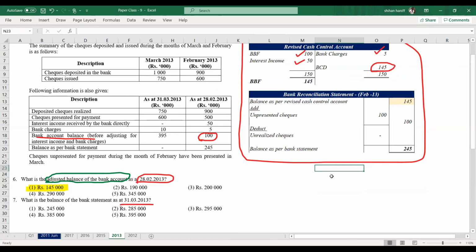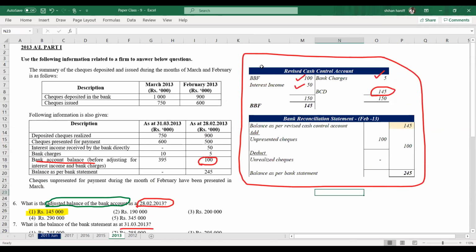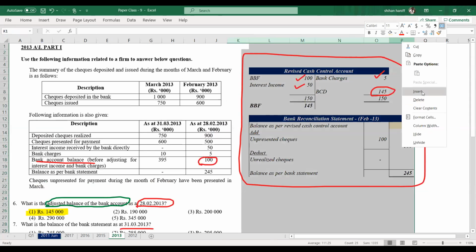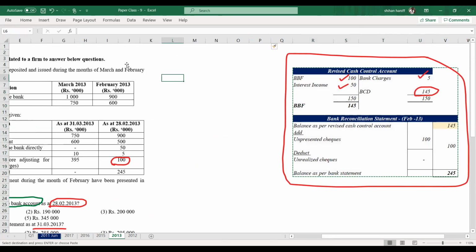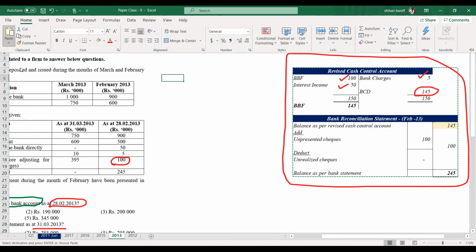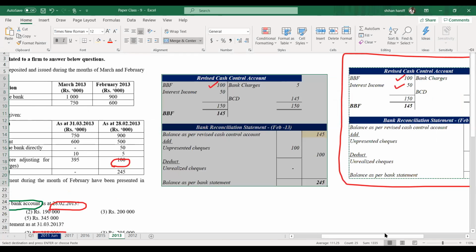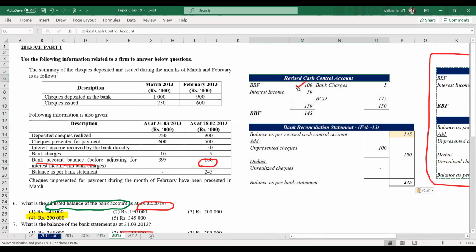Now again, let's draw revised cash control account and bank reconciliation statement. This is for March.